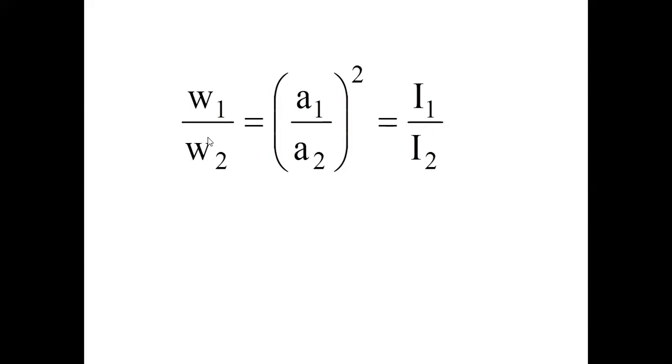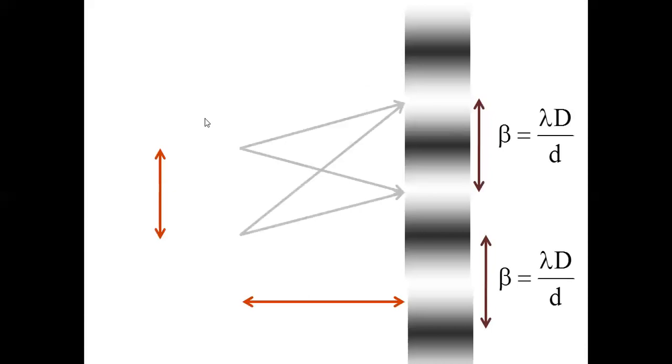And if the widths of the slits are given, then what is the ratio of intensity? A window with its door completely open will have maximum light coming out of it. A window with the door closed and only a small portion open will have less intensity of light coming out of it. So if the width of the first slit is W1 and the width of the second slit is W2, then W1 by W2 is equal to A1 square by A2 square, where A is the amplitude of the light. That is equal to the intensity of the first by the intensity of the second. Intensity is directly proportional to the width of the slit.